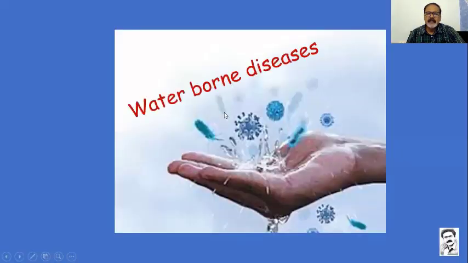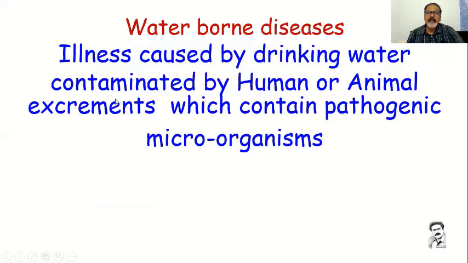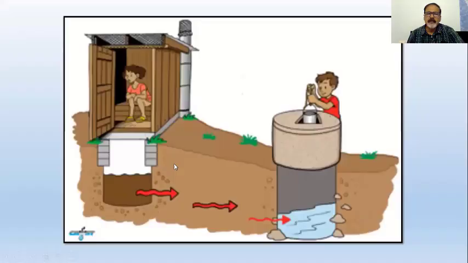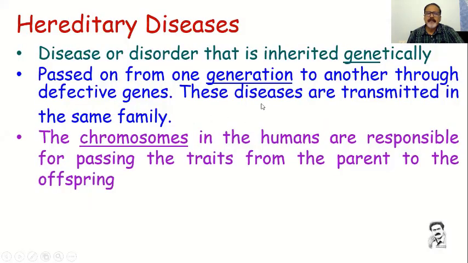And waterborne diseases. These are illnesses caused by drinking water contaminated by human or animal excrement, which contains pathogenic microorganisms. When water is contaminated, such diseases are called waterborne diseases. Four common waterborne diseases are identified by the World Health Organization: cholera, typhoid, hepatitis A and B, and dysentery. Just now I gave the example of typhoid. The fly carries excreta, which contaminates the drinking water and causes typhoid.